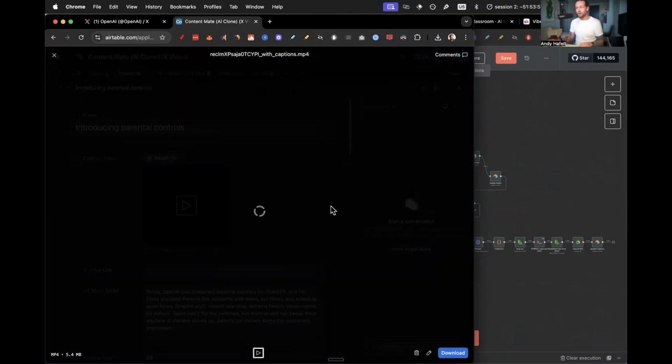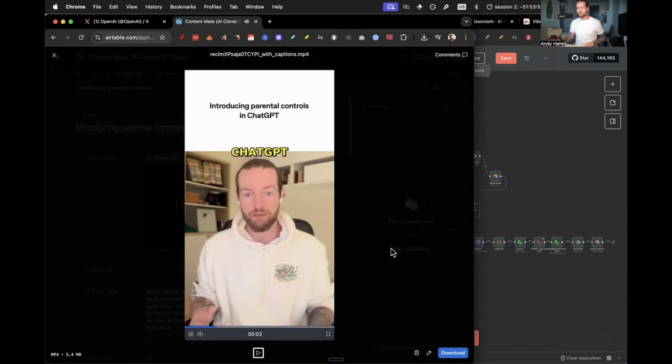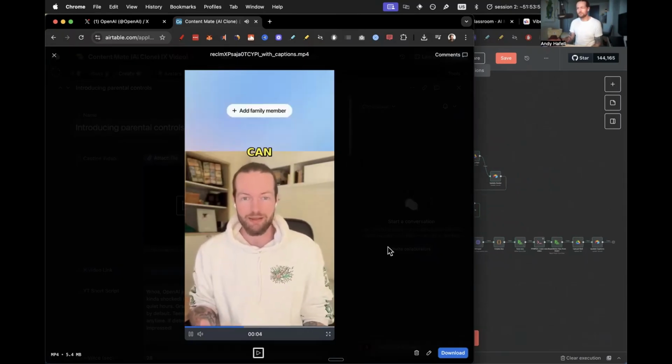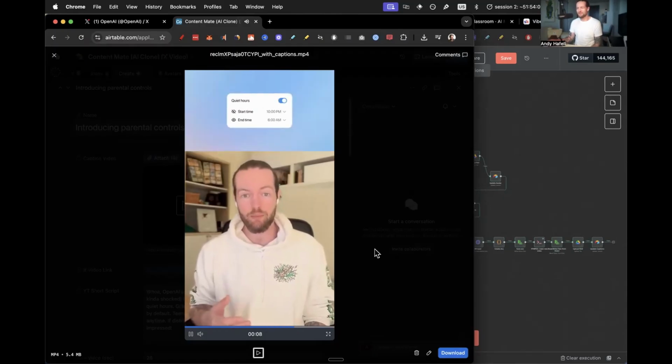But here we go. We get the output here. Introducing parental controls in ChatGPT. Now parents and teens can link accounts to automatically get stronger safeguards for teens. Parents also gain tools to adjust features.